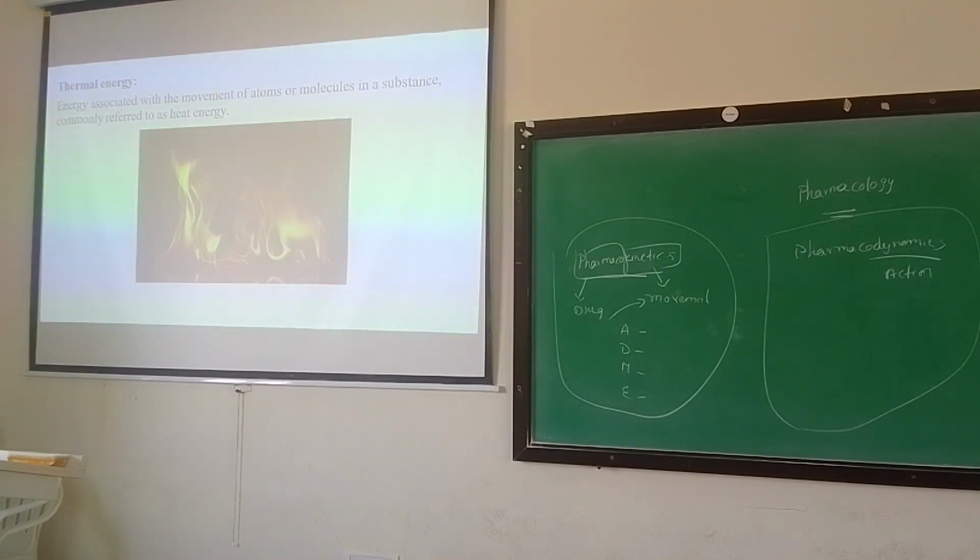Some metal. Okay, so in the metal, molecules are there. For example, you take this bench, it is prepared by metal like iron. In that, molecules are there, that is Fe.